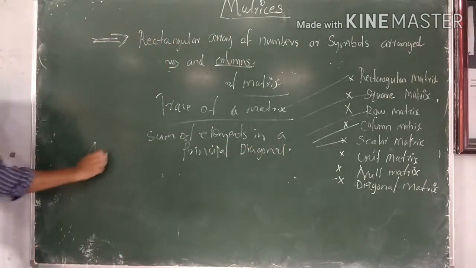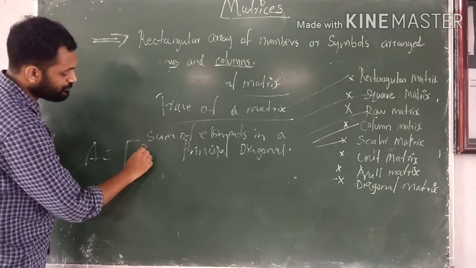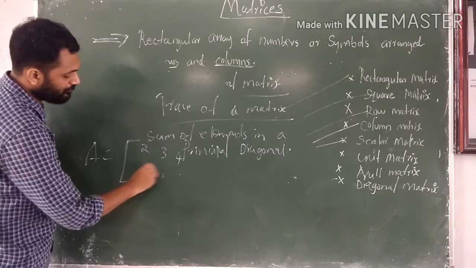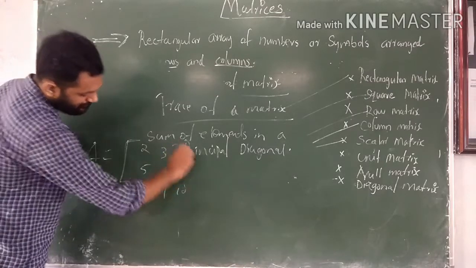For example, A is equal to 2 3 4, 5 6 7, 8 9 10.